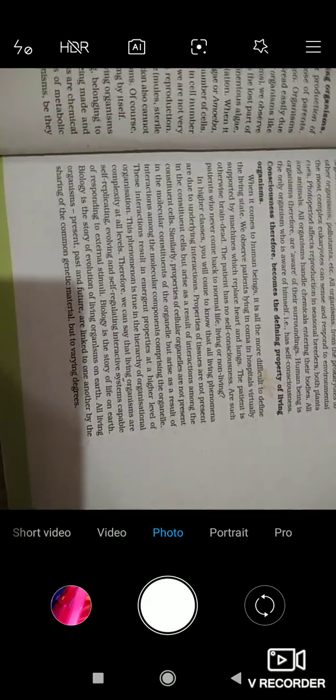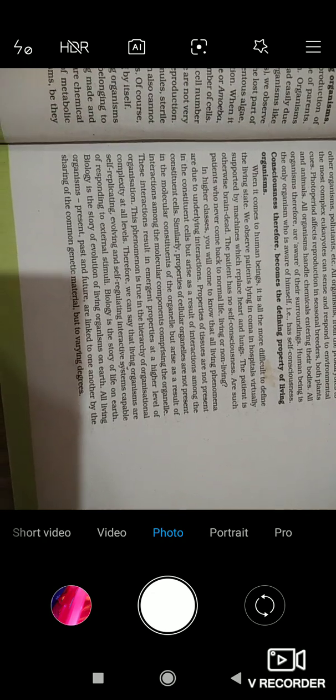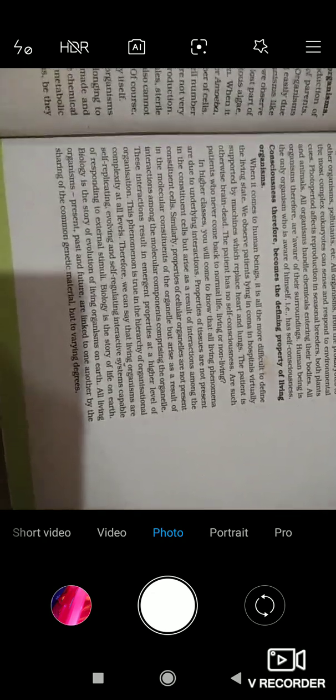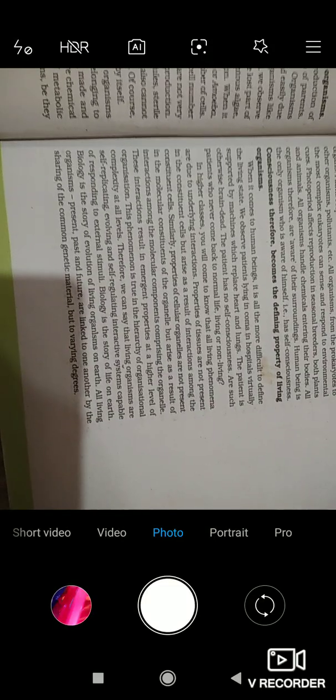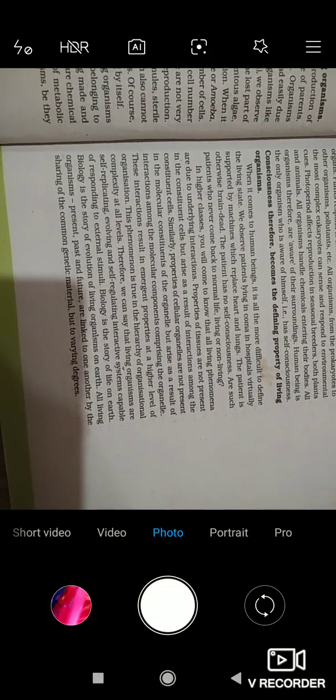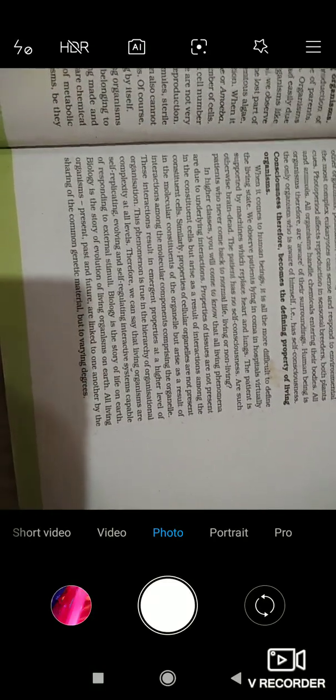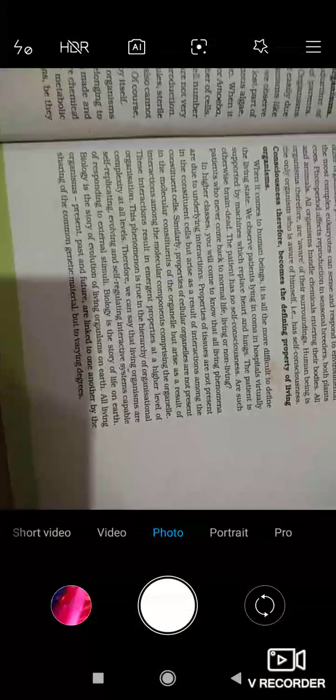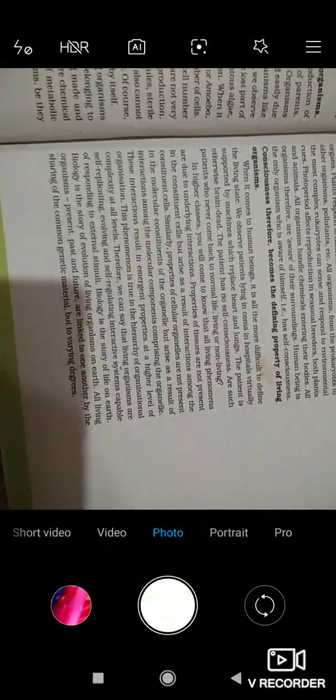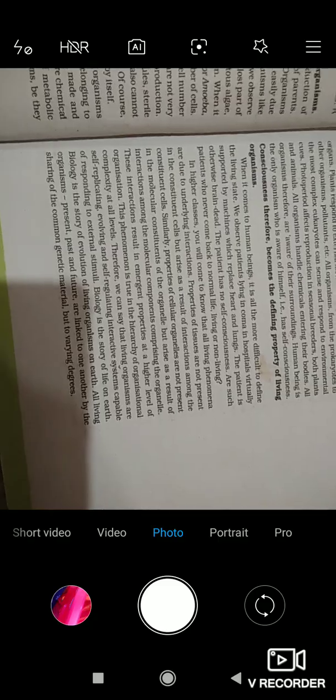This is how living organisms get linked with one another in present, past and future through their genetic material.